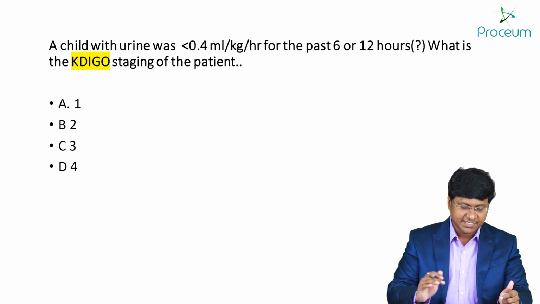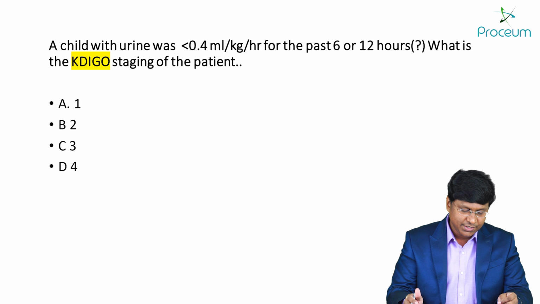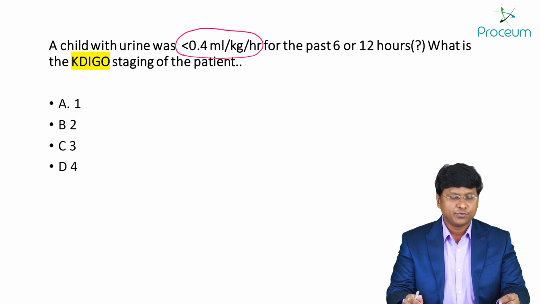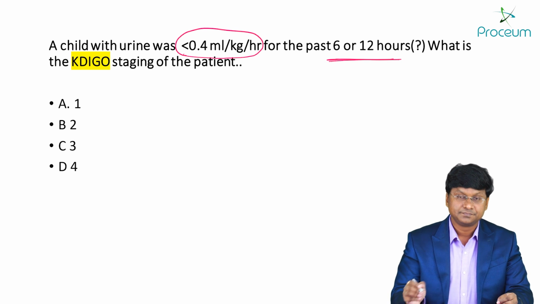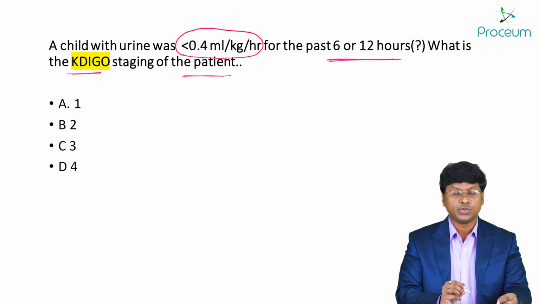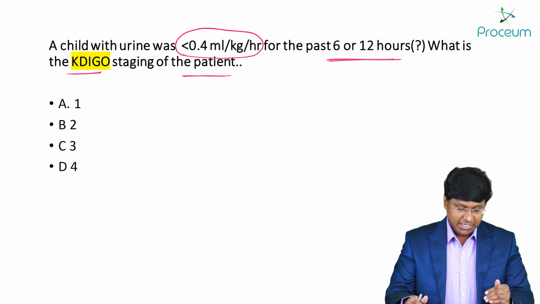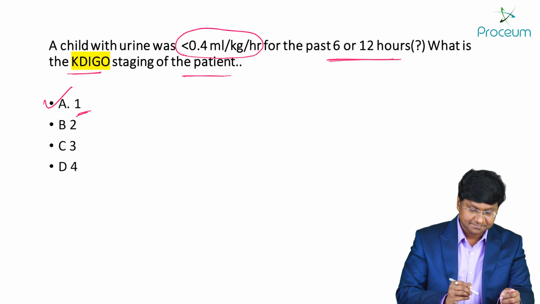Next. Yes, this is another very interesting question. A child with urine output less than 0.4 ml per kg per hour for the past 6 to 12 hours. What is the KDIGO staging of the patient? KDIGO stands for Kidney Disease Improving Global Outcomes. According to that, what stage does this particular child belong to? 1, 2, 3, 4. The answer to this question is stage 1.